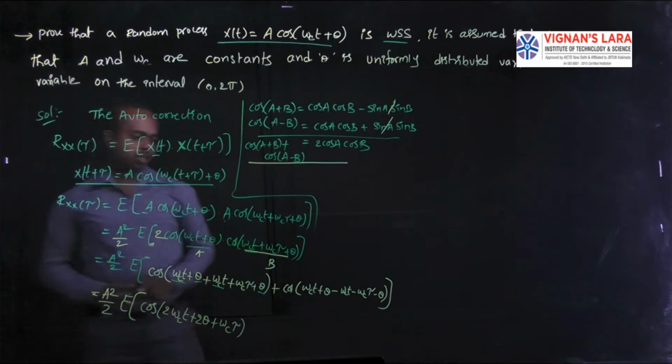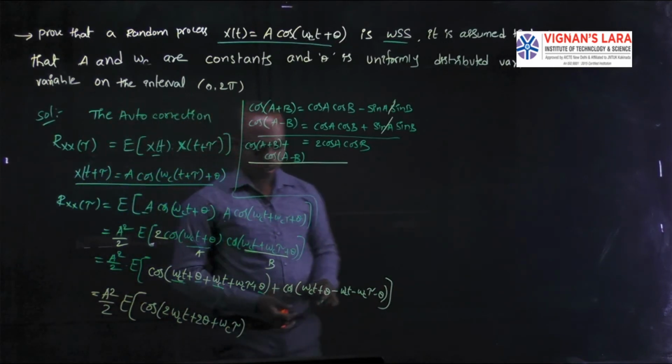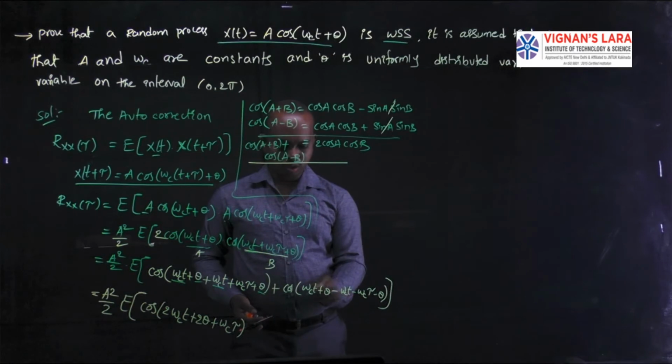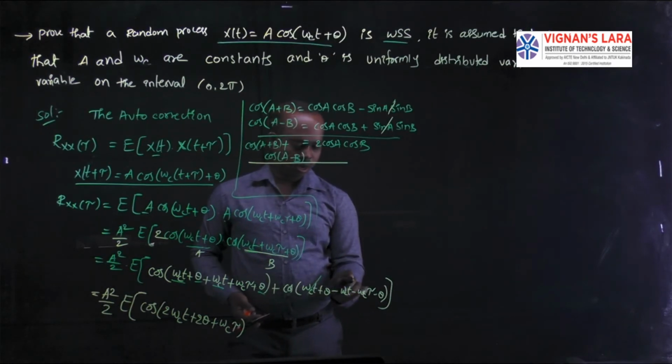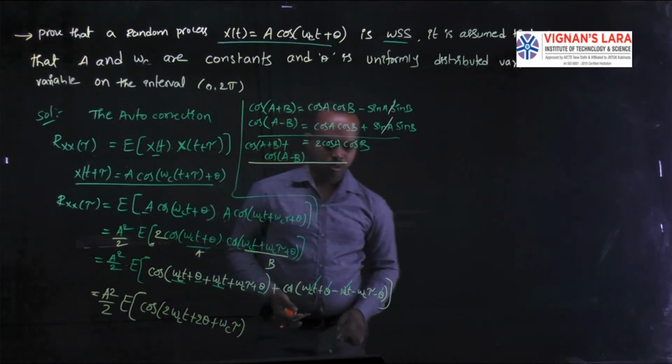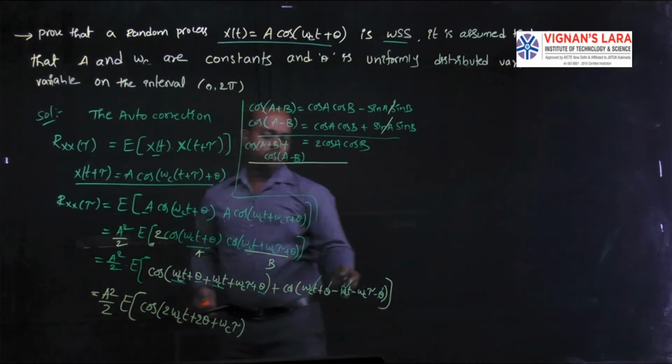In the second term, some terms are cancelled: omega c tau and minus omega c tau, and theta and minus theta are both cancelled, remaining minus omega c tau.